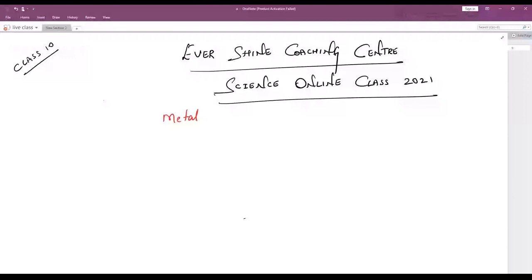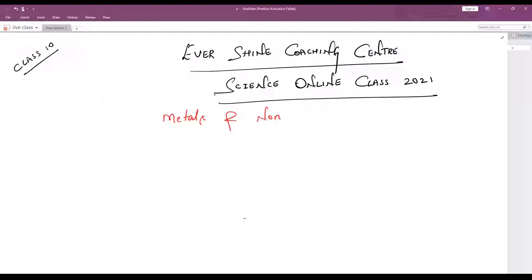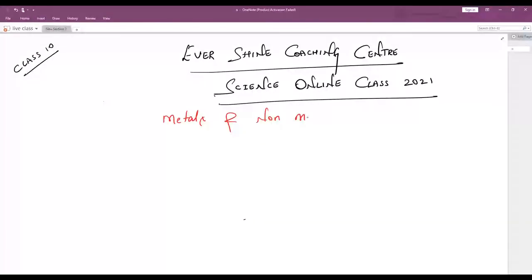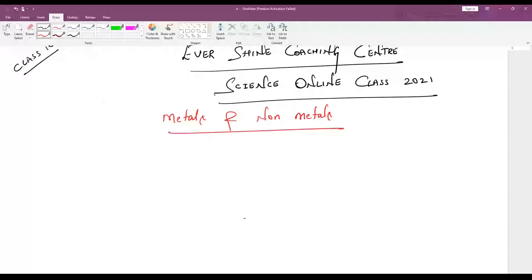Metals and non-metals. Then we will discuss the multiple choice questions related to this chapter as per the new pattern of your board exam for Class 10, 2021 Karnataka State Board. Children, do remember some key points related to this chapter, metals and non-metals.